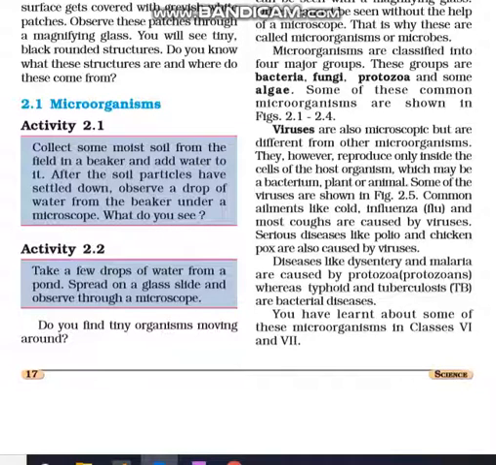Just do an activity in your house. Collect some moist soil from the field in a beaker. Moist means it should not be dry, it should be watery. Add water to it. After the soil particles have settled down, observe a drop of water from the beaker under a microscope. What do you see?